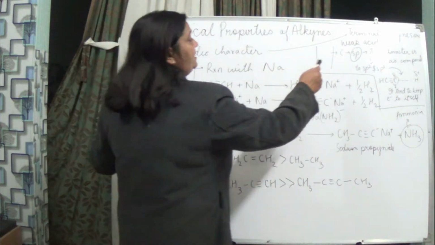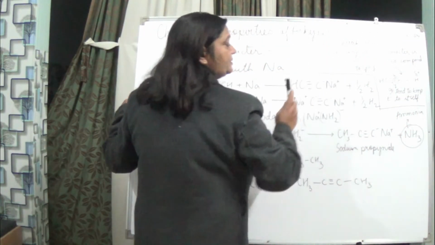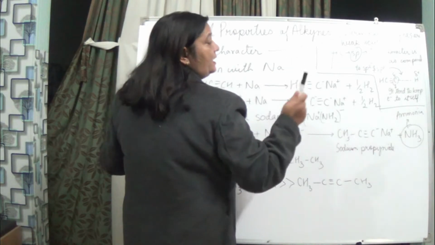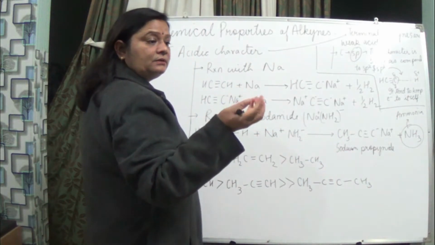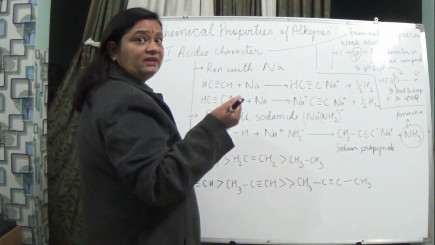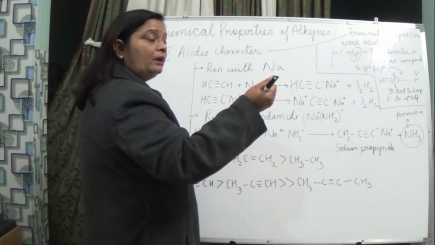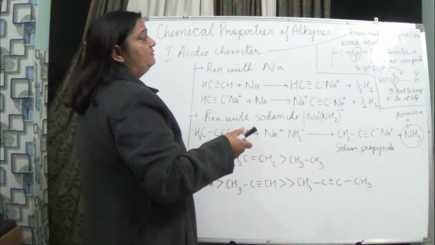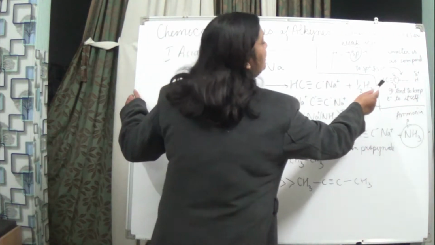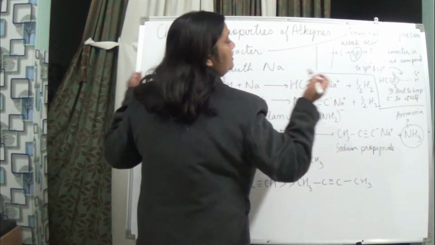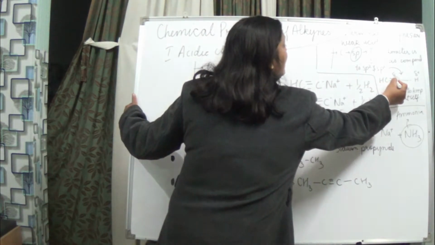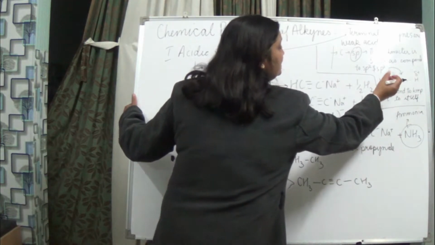Here we can see that yes, this s has got 50%, isn't it? So what happens here actually? This s character denotes the electronegativity, the power to keep the electrons with itself. So what happens with the terminal alkynes? We can see in the case of acetylene, this carbon will try to keep the electrons with itself.